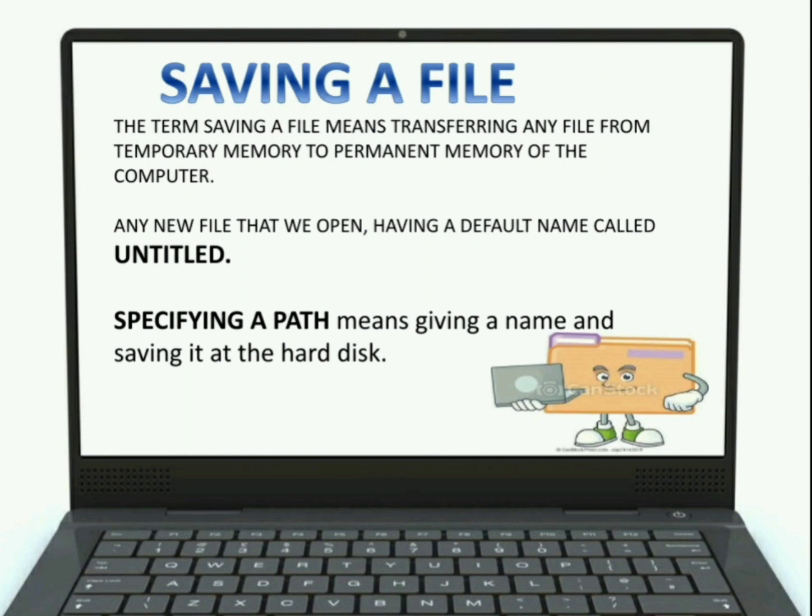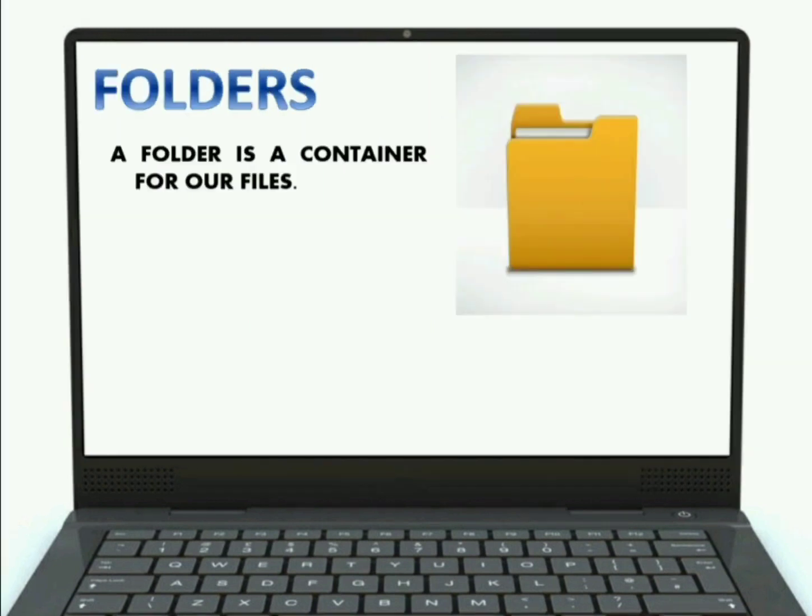Now, although it is not given in your syllabus, still I want to discuss it for your future purpose. Folders. Kids, the yellow color box you are seeing on your computer screen or mobile screen is the icon of a folder. So what is a folder?